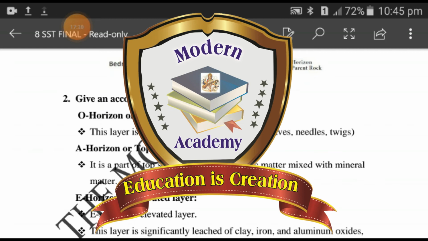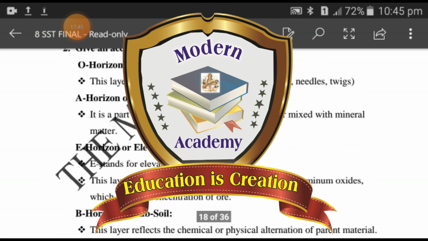O horizon or humus. This layer is dominated by organic material, bracket leaves, needles, twigs. A horizon or topsoil. It is a part of topsoil composed of organic matter mixed with mineral matter.